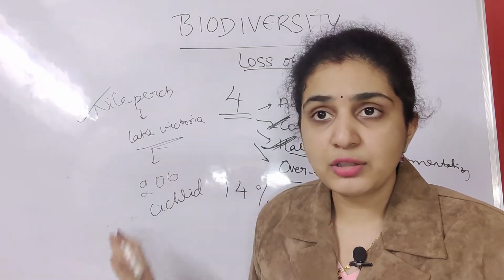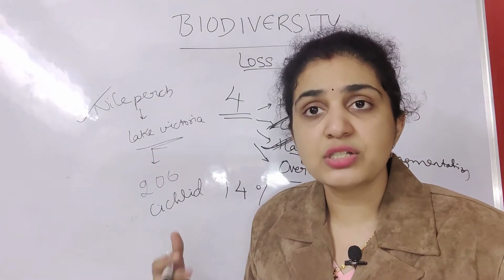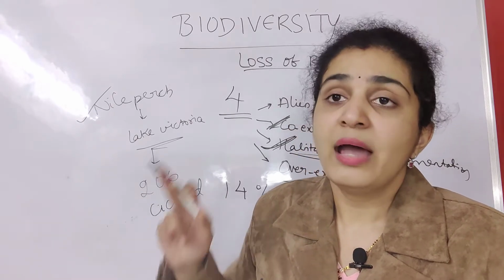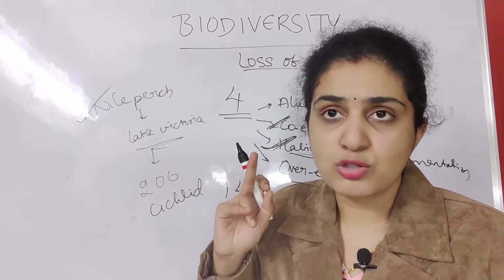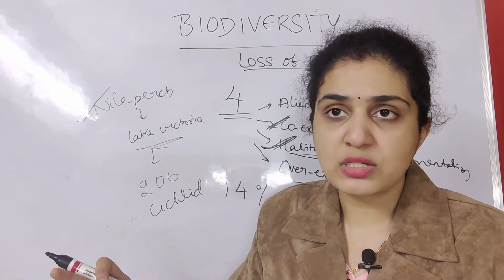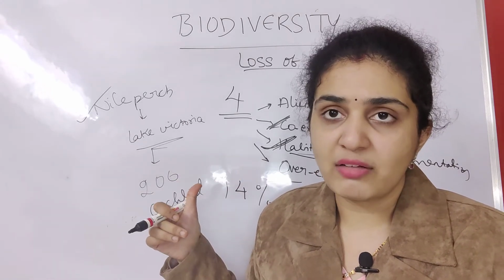If this was not introduced, these 200 species of fishes would have survived. So, alien species invasion is also a compulsory problem which was associated with loss of biodiversity.